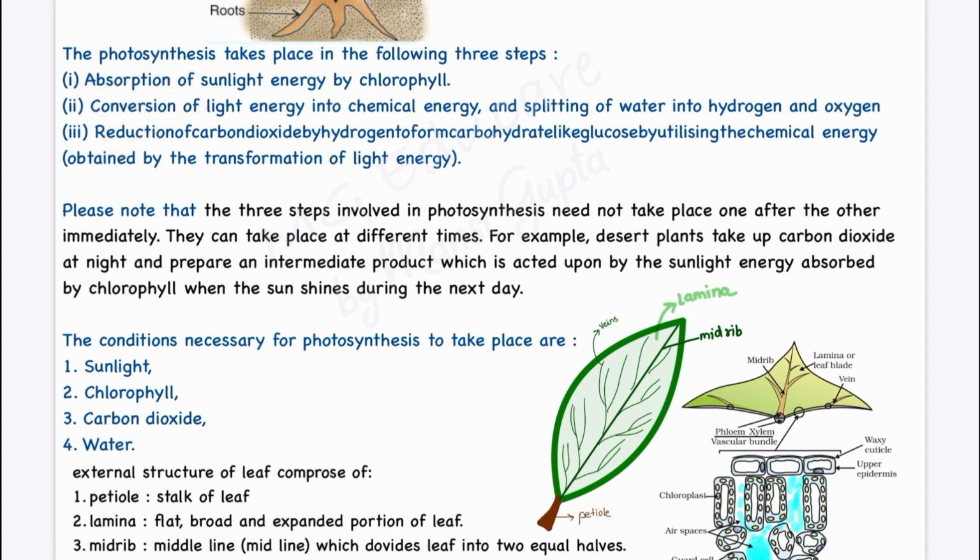These three steps need not take place in this order, meaning it is not necessary that the plant first will absorb the light, then convert the light energy into chemical energy and release oxygen, and then do the reduction. No, it can take place in any order. They can take place at different times. For example, this is very important: desert plants take up the carbon dioxide at night and prepare the intermediate product, which is acted upon by the sunlight energy absorbed by the chlorophyll when the sun shines during the next day. Why is it happening?